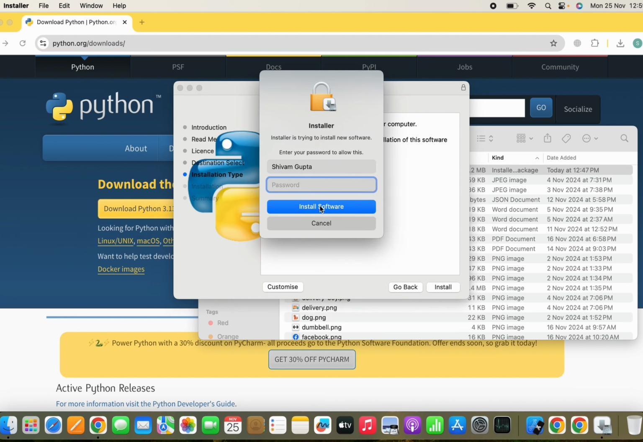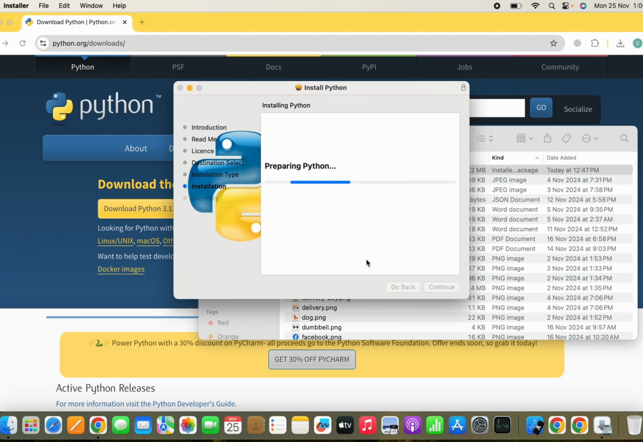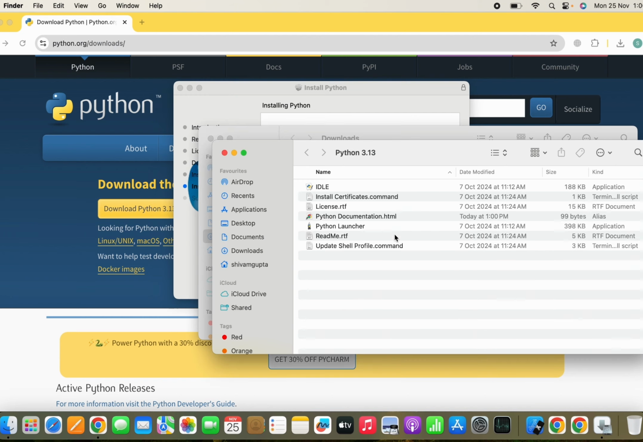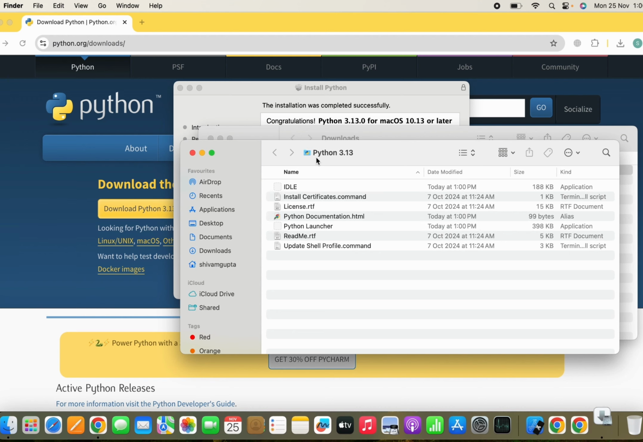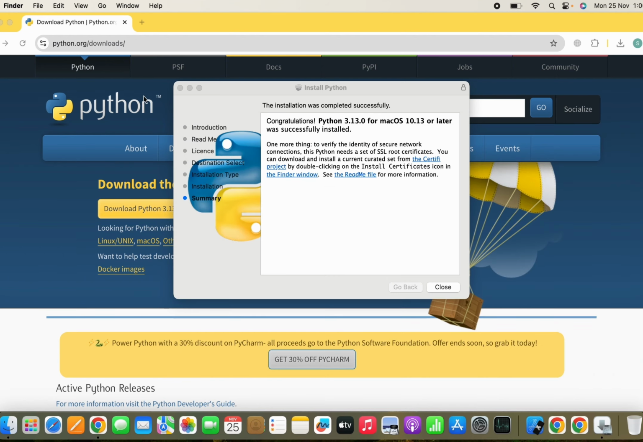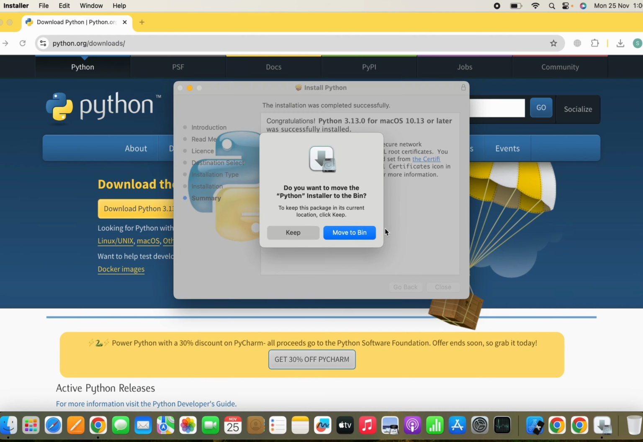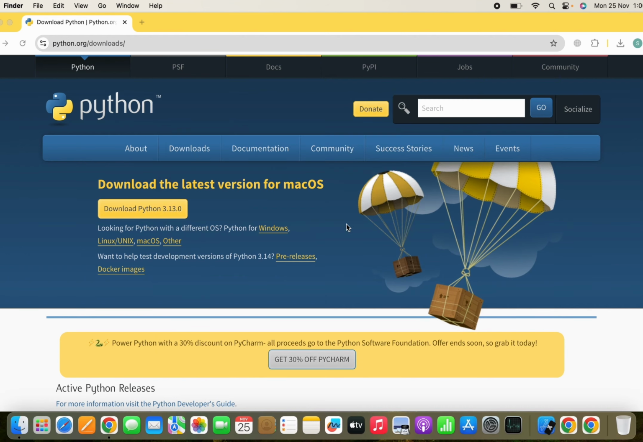And let me enter the password of my device. Yeah, so you can see that the software is simply installing. So wait for a few seconds. Yeah, so here it is done, and we have got a Python version. You can see Python 3.13. So this is the latest Python version that we are going to use in this tutorial. So we'll simply close this, and close this again. So here it is done, and we have simply installed Python in our system.